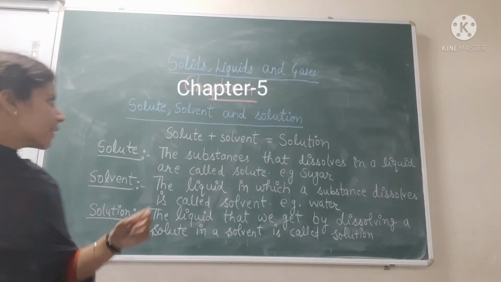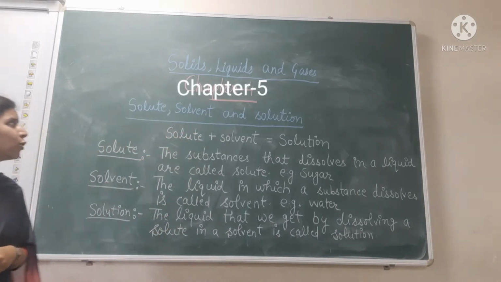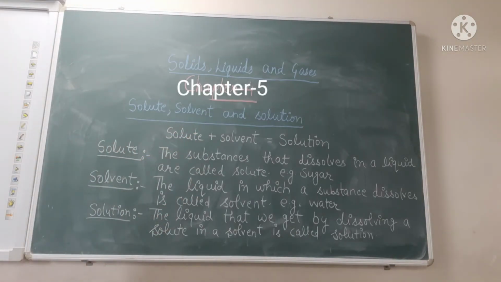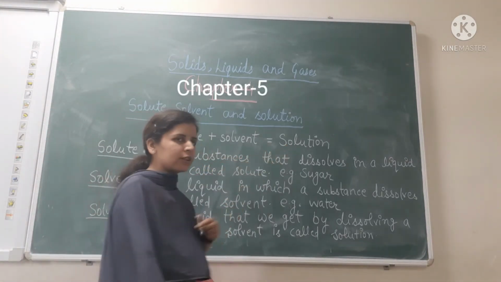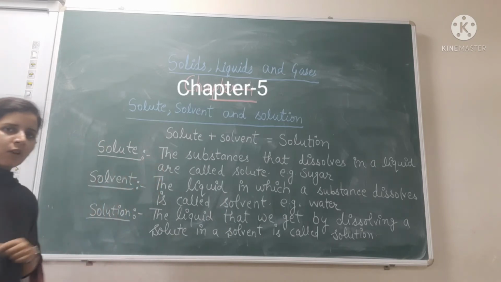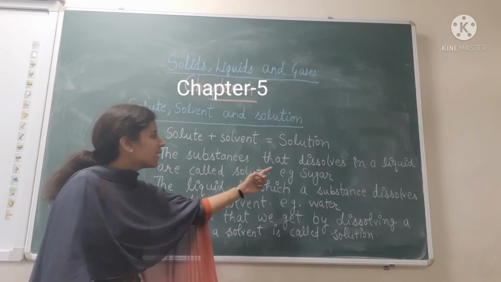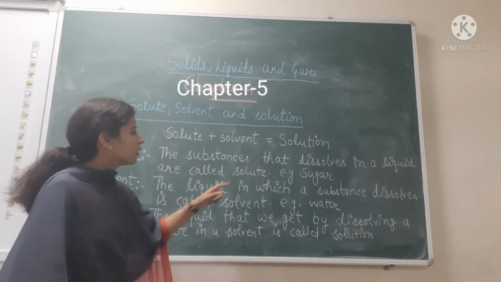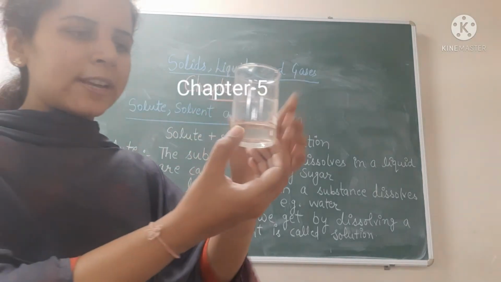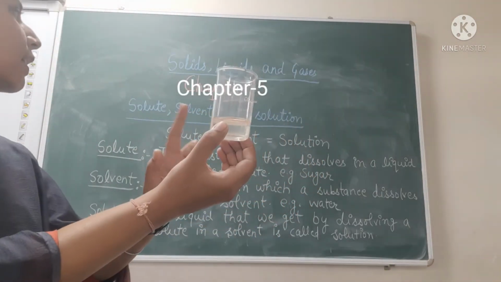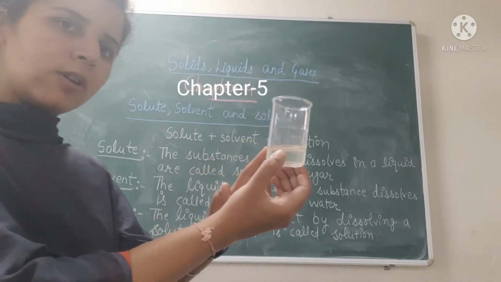So students, next is solute, solvent and solution. What are solute, solvent and solution? Solute and solvent combine to form a solution. So what are solute and solvent? The substance that dissolves in a liquid is called solute, right? For example, we have prepared this sugar solution in water. Sugar is dissolved in a liquid which is water. So here sugar is the solute.